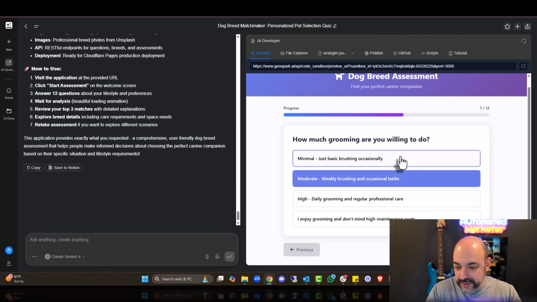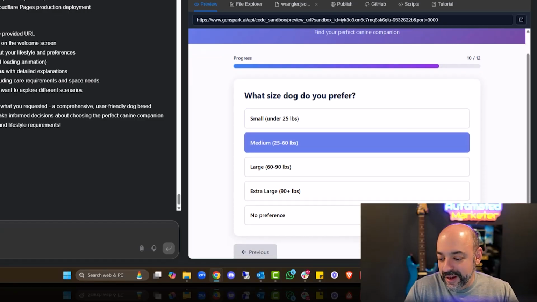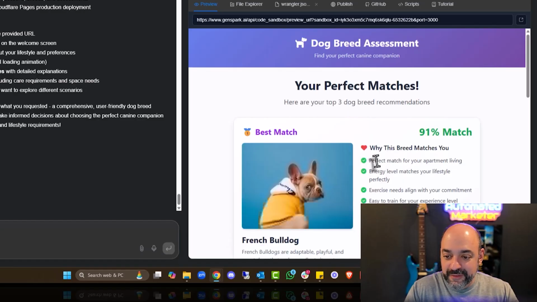How much grooming are you willing to do? I'll say just occasionally. Non-shedding or hypoallergenic breed. I need a very quiet dog. Medium size. Next, temperature, climate, and mild seasons. Companionship, whatever. And final assessment.